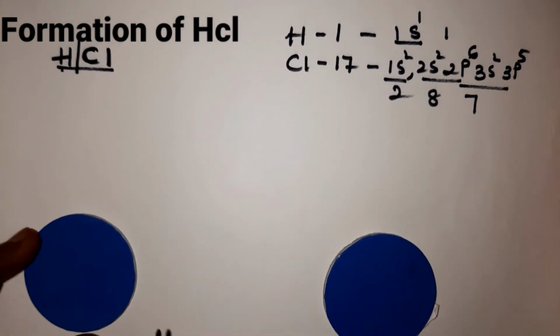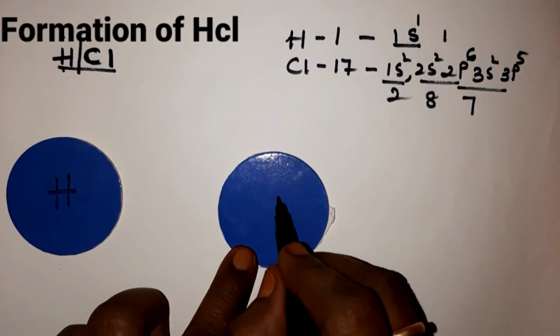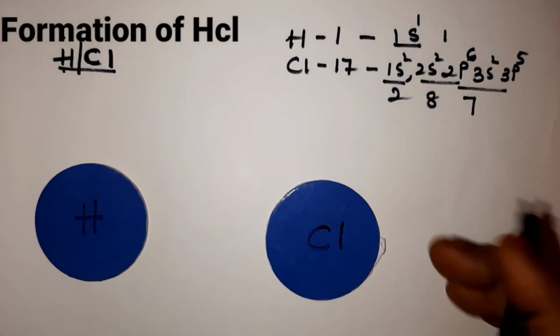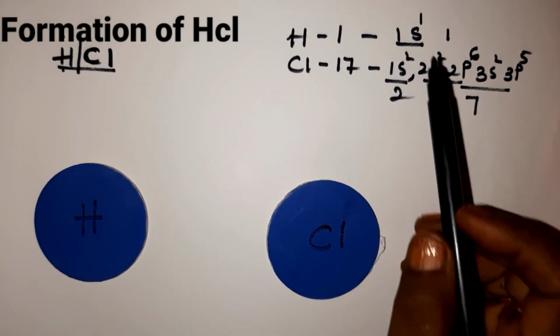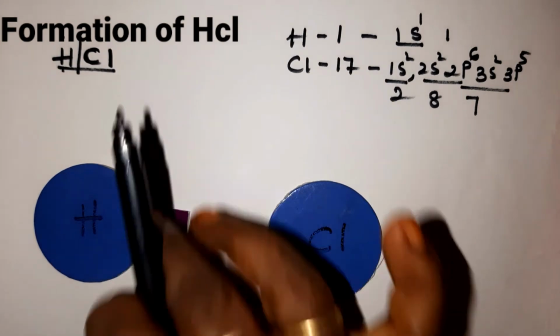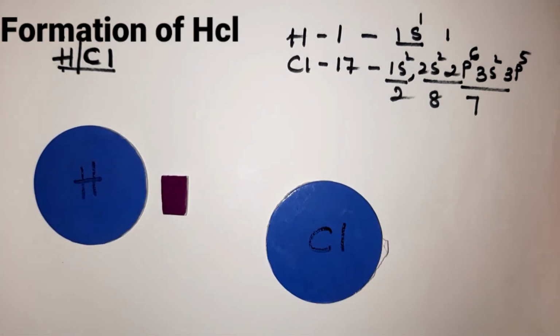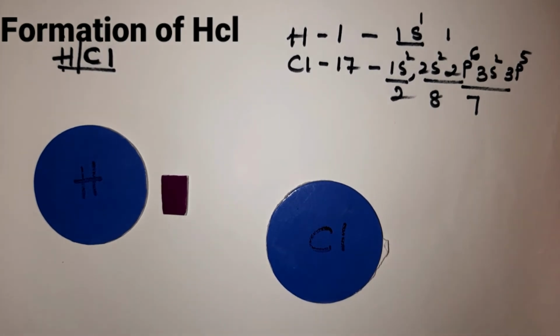Now if you take these two, this is hydrogen and this is chlorine. Hydrogen and chlorine. Got it, children? In the hydrogen outermost shell, how many electrons? 1 electron is present. Okay, children? For chlorine, how many electrons are present in the outermost shell? 7 electrons.